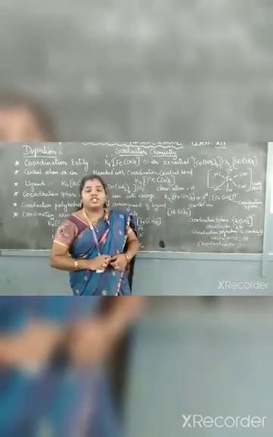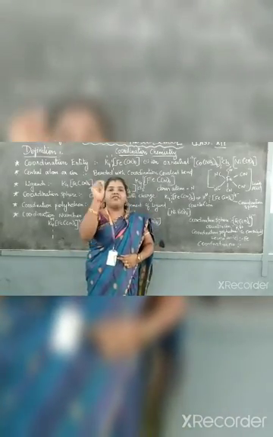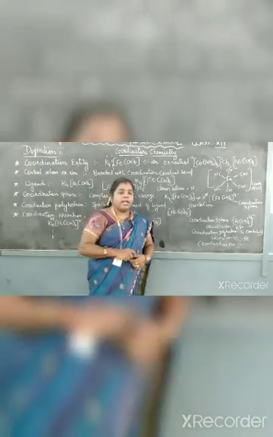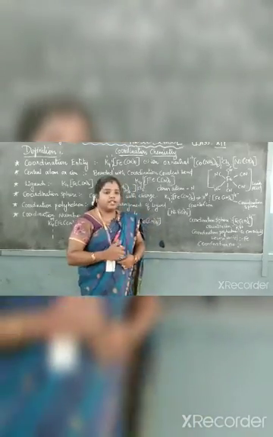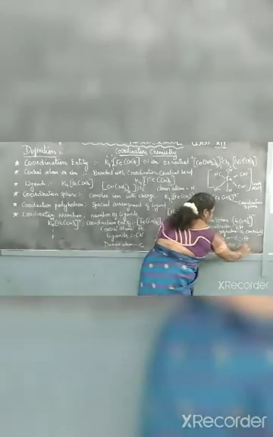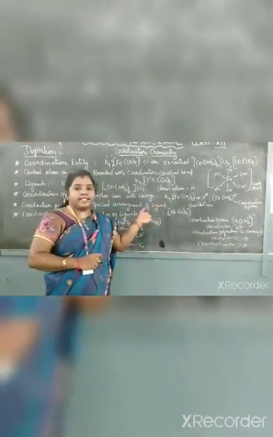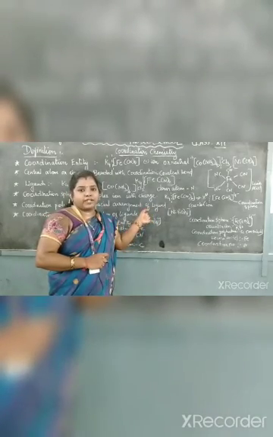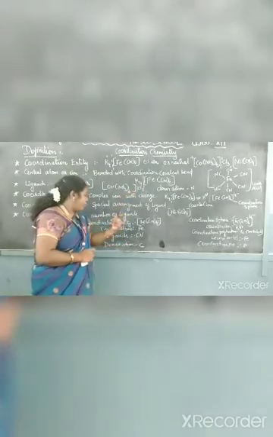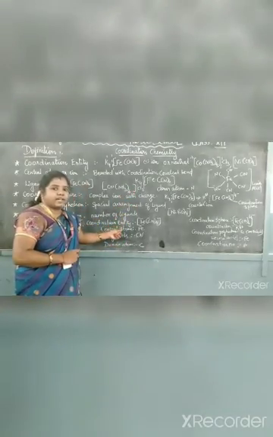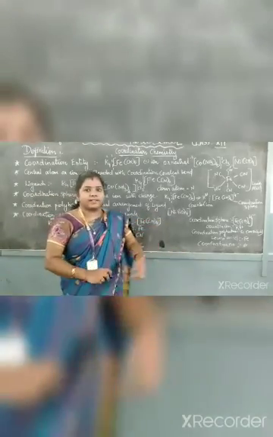Next one, coordination number. Coordination number is nothing else, whatever the number of ligands present, that is the coordination number. Here how many ligands are present? 6 ligands are present. So what is the coordination number? It will be 6. Is it all clear, ma'am? So this is the way you will be asked in exams. You will get these kinds of questions. They have given the complex compound. You have to find the coordination entity, central metal atom, ligands, donor atom, coordination sphere, all those things.